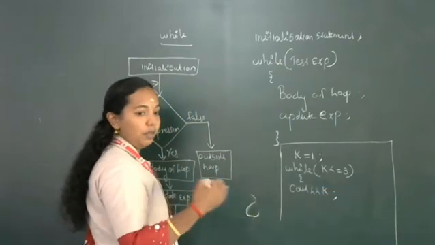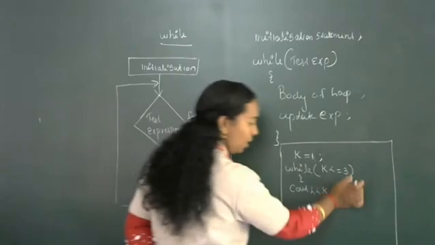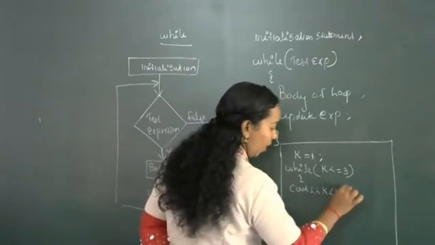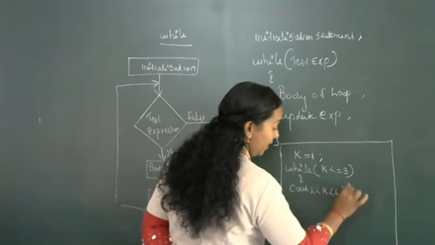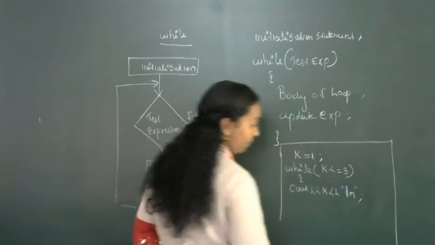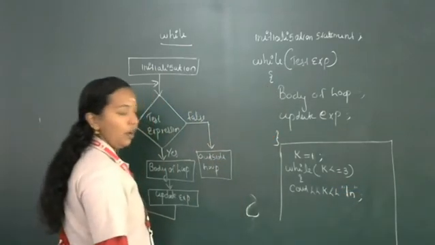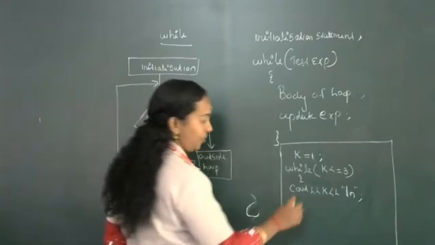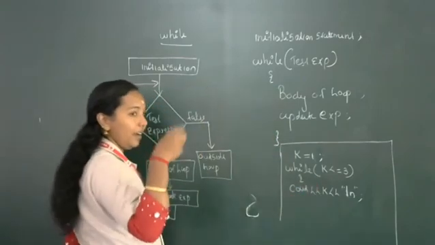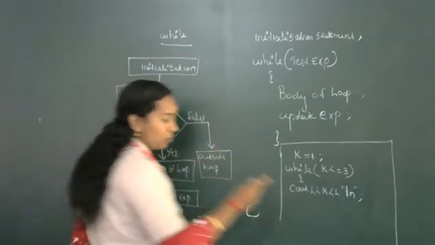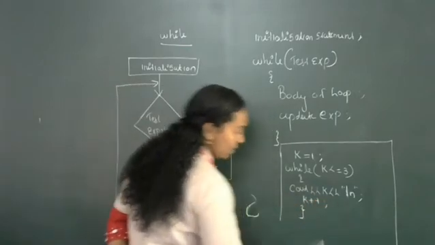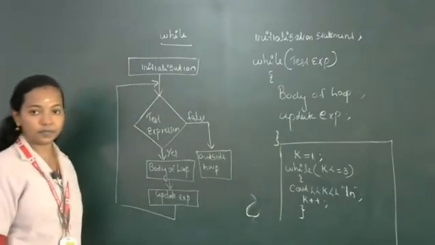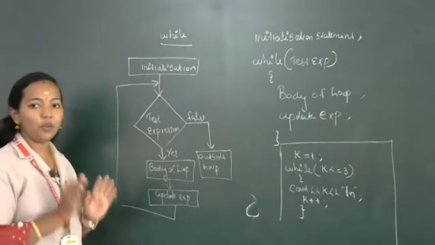If the next number should be on the next line, you use the escape sequence \n. So cout k \n. After printing number 1, the next number will be 2, so you want to update k++. Close the bracket. Small example for the while loop.